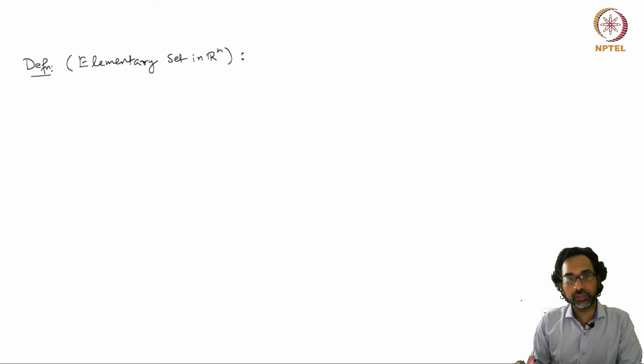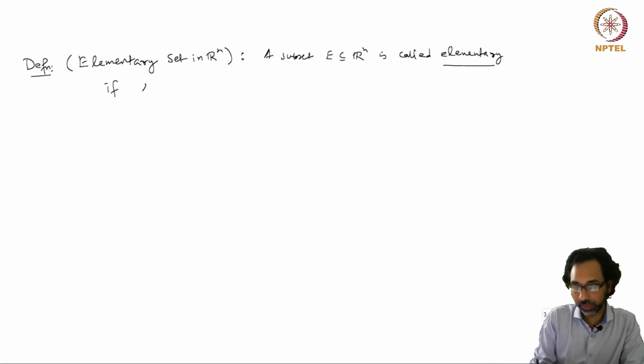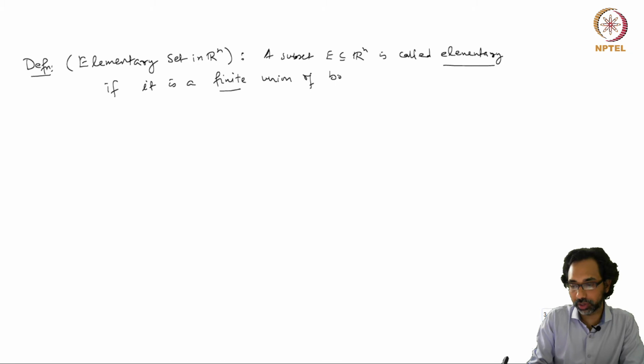So now we can define what is an elementary set in Rn. A subset E of Rn is called elementary if it is a finite union of boxes.